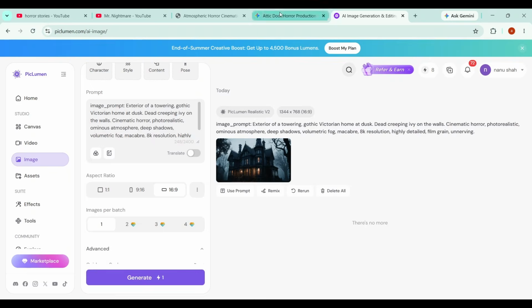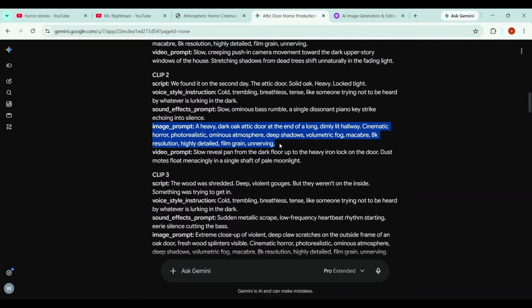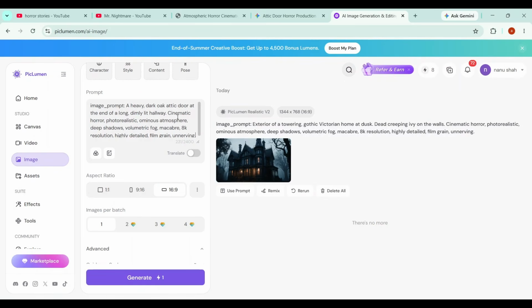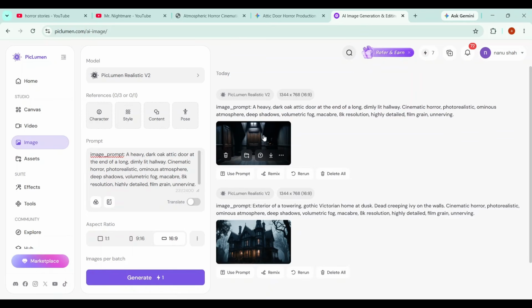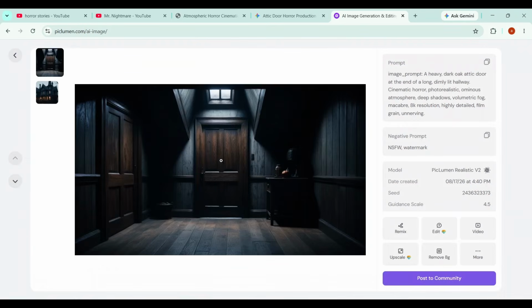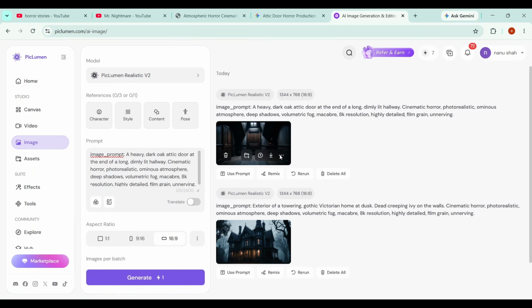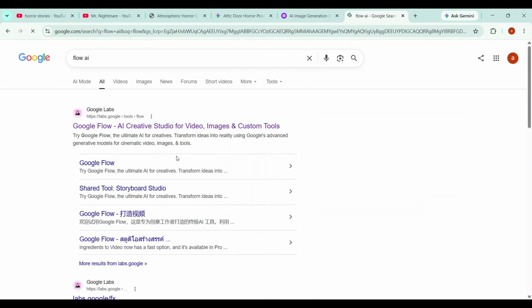Now I'll go back to Gemini, copy the second image prompt, return to Piclumen, paste it here, and click Generate again. And just like that, we have our second scene image ready. You can repeat the exact same process for all the remaining scenes and generate your complete story, one image at a time. But if you want to generate all the image scenes in bulk with even better results, I recommend using Flow AI. As you saw, I searched for Flow AI and clicked on the first link.